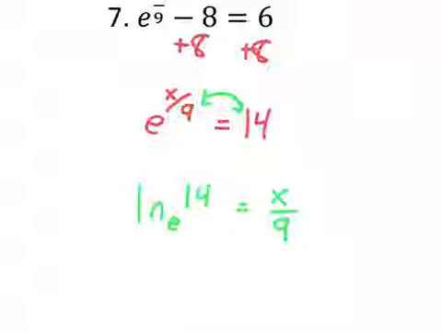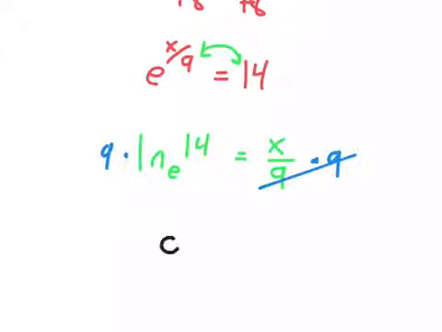So then to finish off here, we just simply multiply both sides by 9. All right, and when we do this, we get 9 natural log of 14 is equal to x.